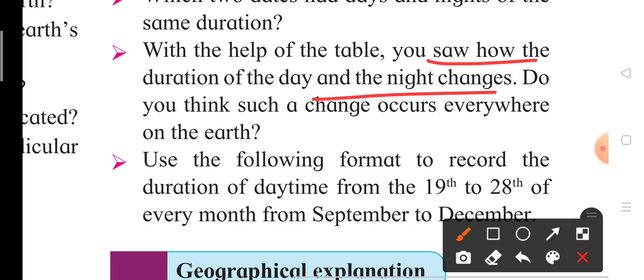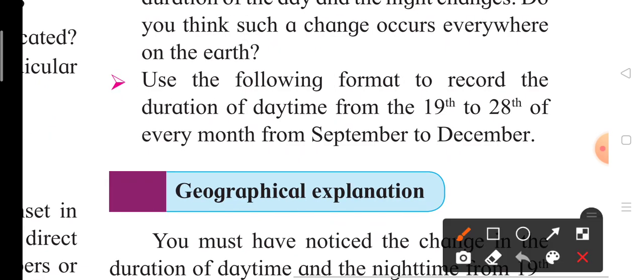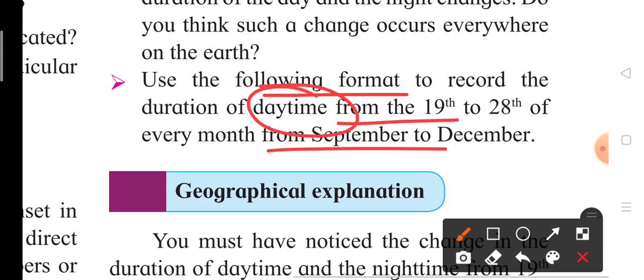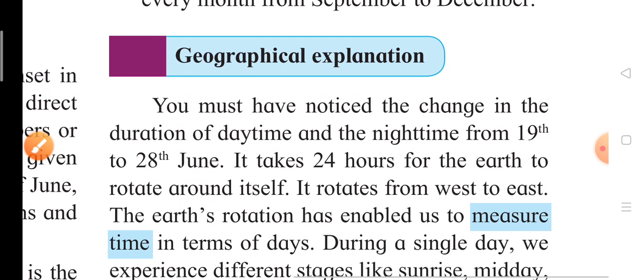Do you think such a change occurs everywhere on the earth? Use the following format to record the duration of daytime from 19th to 28th of every month from September to December.